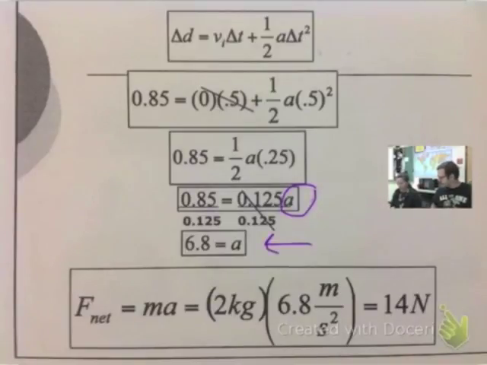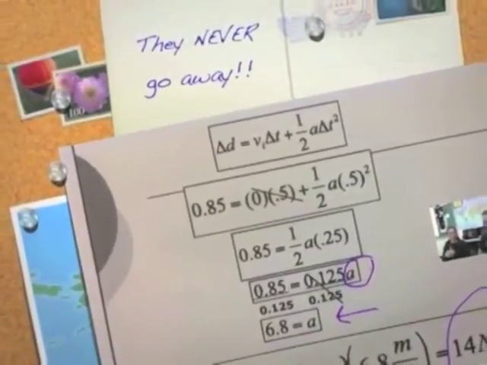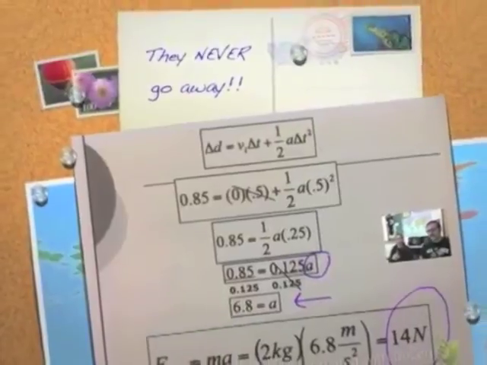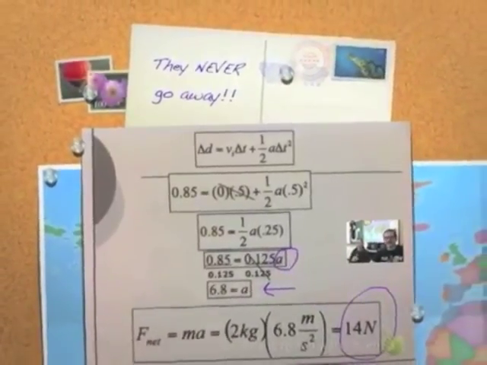And then we're able to go ahead and plug that into F equals M times A. So M is 2, our A is 6.8. 2 times 6.8 gives us 14 newtons. So we are combining F equals MA with those big three kinematic equations. Guys, they don't go away. We're going to keep seeing them.